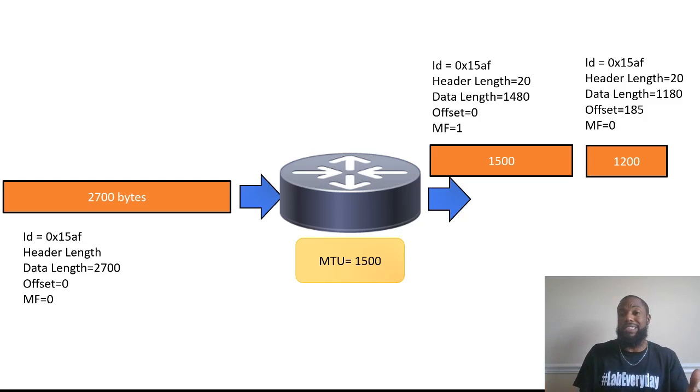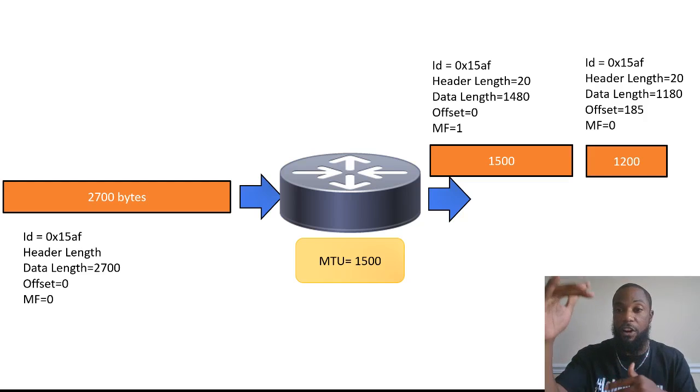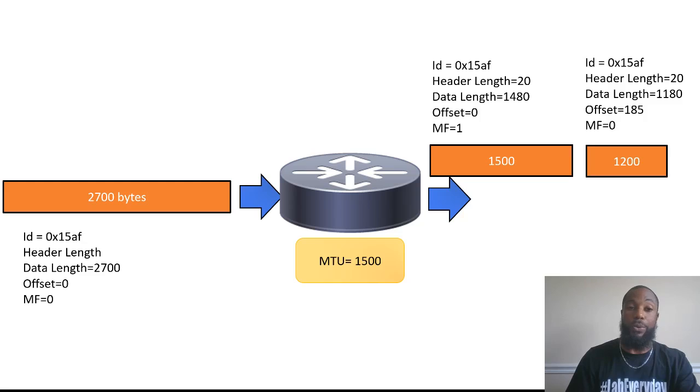I don't know, why couldn't they just say piece number 1, piece number 2, piece number 3? It's really because of the math of the IP header and stuff like that. So if you really want to look into that, don't get too hung up on this math, because I don't even think it's this kind of math that you have to do on the exam. But like I said, this is just one of those things that you should know. Let's go ahead and do another one. I'm telling y'all right now, I didn't like algebra.